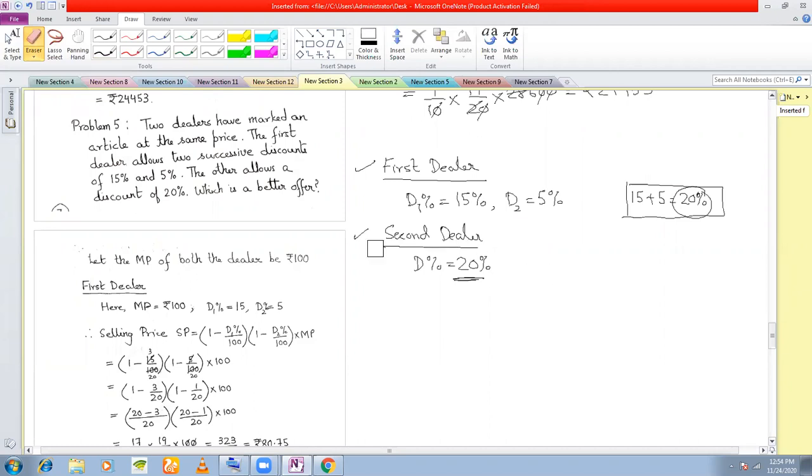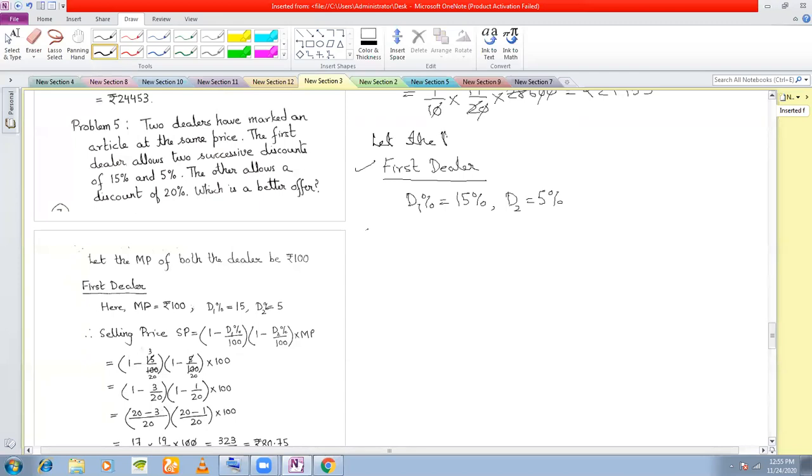Okay, let us consider the first dealer. Let's see how much do I have to pay to the first dealer if I am buying from the first dealer. Let us ignore this 20%. Let me just calculate the selling price first. In case of both the dealers, let us say that the mark price of the article is 100. Suppose both the dealers have a mark price of 100. That is, when I see there, I see a price tag of 100 rupees in both their shops for the same item that I'm wanting to buy. Okay, then for the first dealer, let's see what is the selling price.